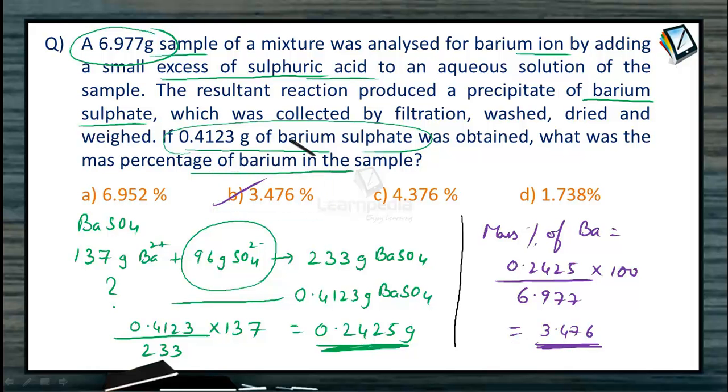So this is our hint in the numerical. Finally we are getting 0.4123 grams of barium sulfate. So in this we can easily calculate the mass of barium present, and this entire barium we are getting from the original mixture or the original sample. So definitely we can calculate the mass percent of barium in the given sample.